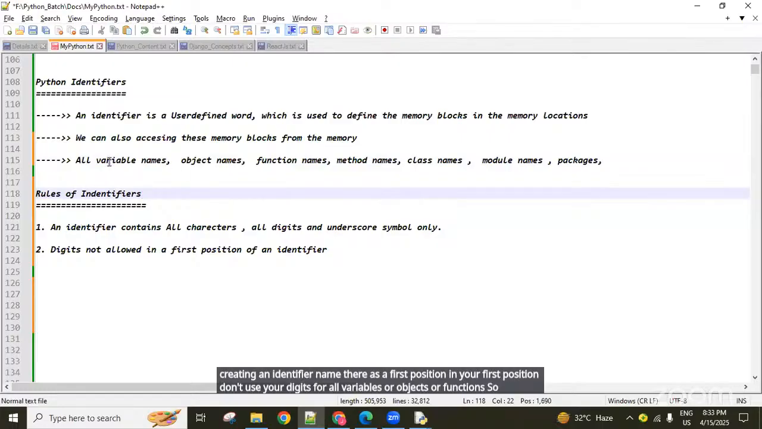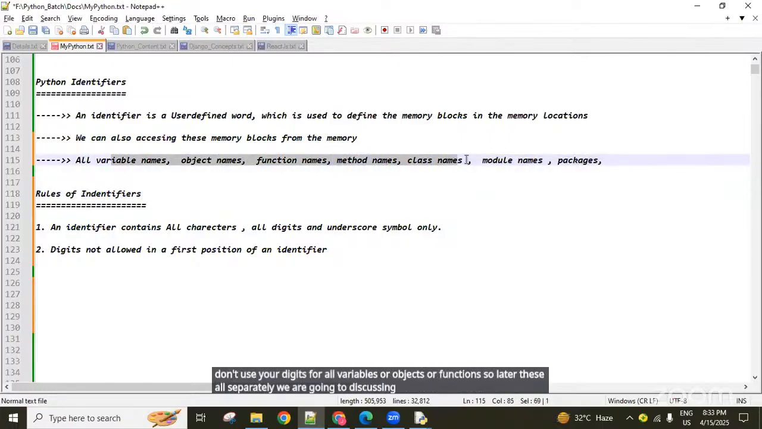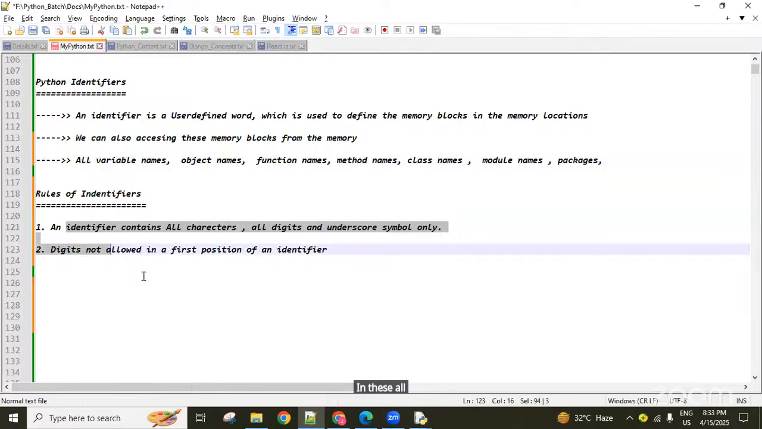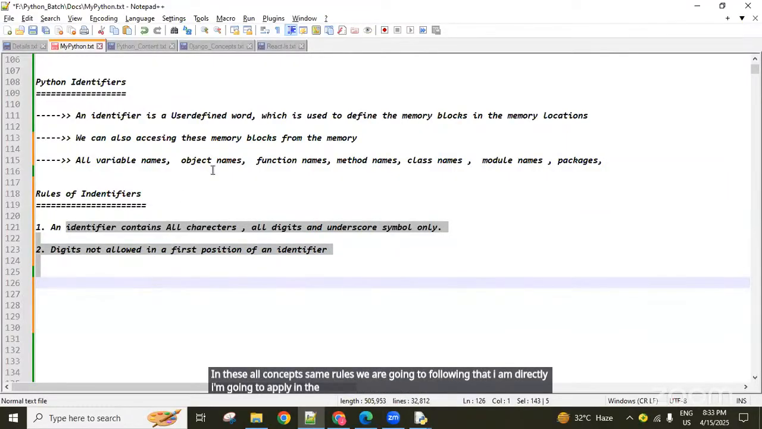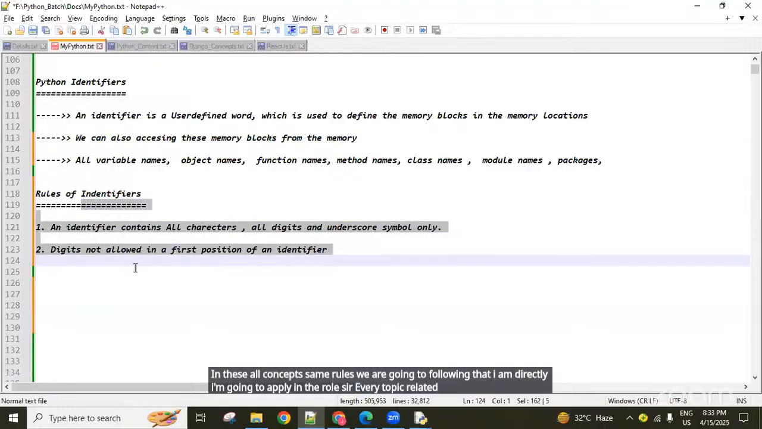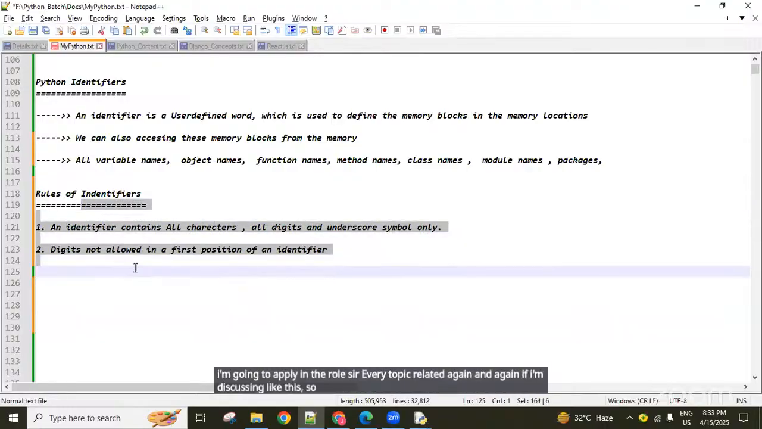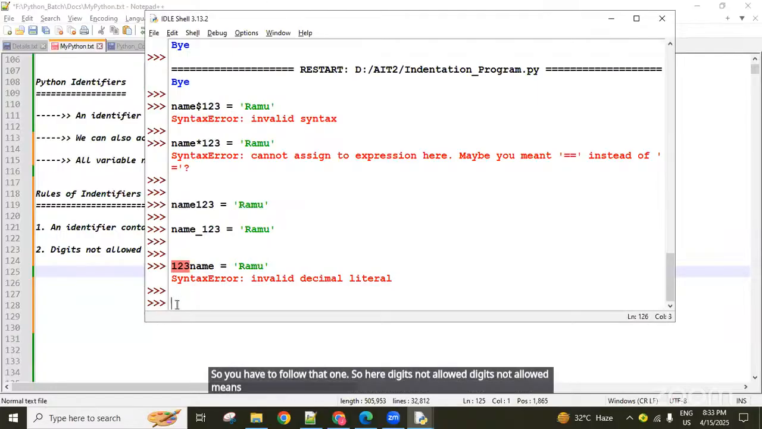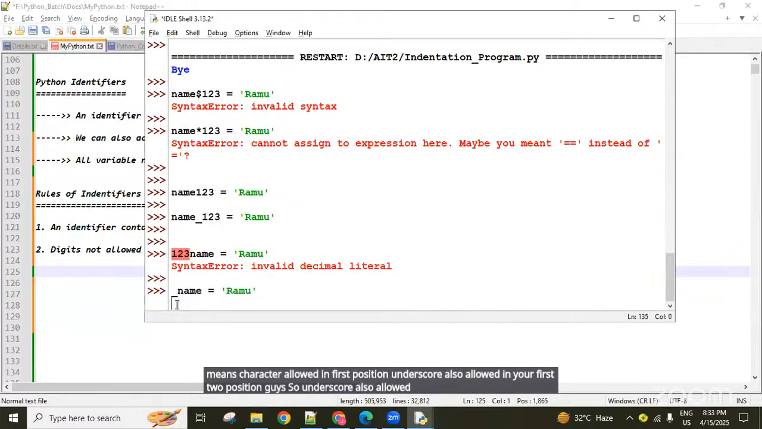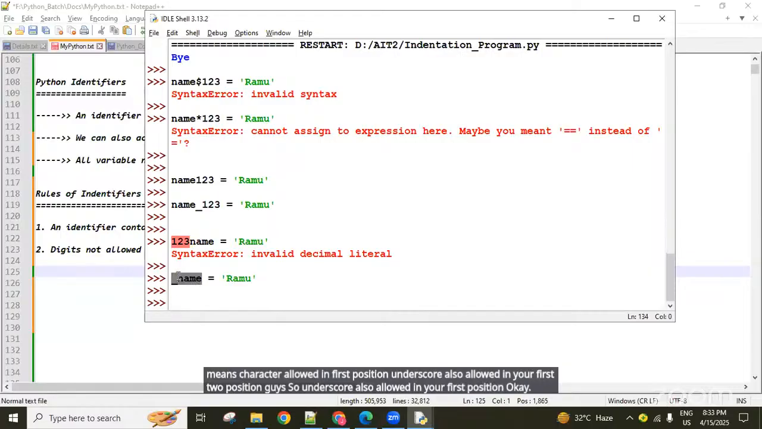Later we are going to discuss all these separately. In all these concepts, we are going to follow the same rules, and at that time I will directly apply the rules. If I discuss them again and again for every topic, days would not be sufficient, guys. So you have to follow that. Digits are not allowed, which means characters are allowed in the first position. Underscore is also allowed in the first position, guys. Only digits are not allowed.